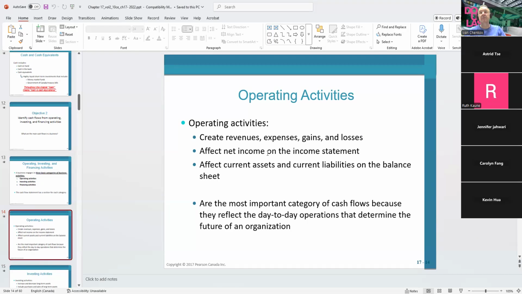The effect of the net income of the income statement is also part of the operating activities. It affects current assets and current liabilities on the balance sheet. So the operating activities simply show you revenue, expenses, gains and losses, plus the changes in the current assets and current liabilities.